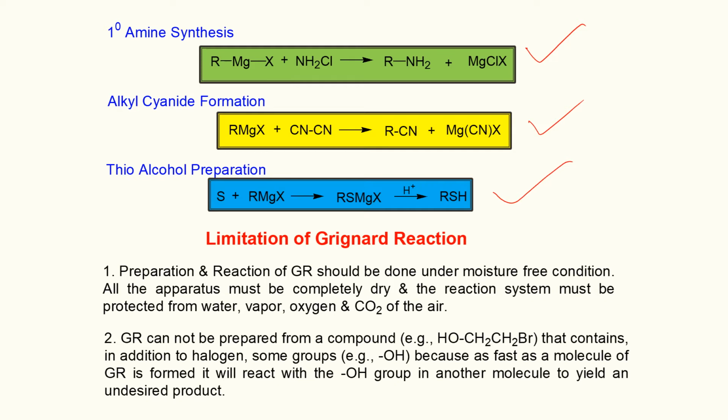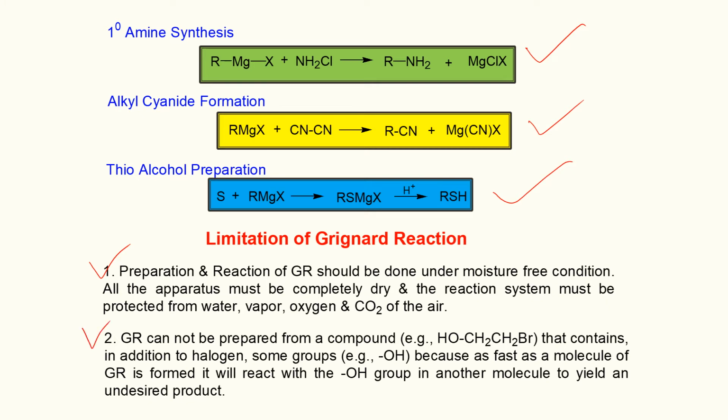Now about the limitations of Grignard reaction and reagents. Preparation and reaction of Grignard reagent should be done under moisture-free condition. All the apparatus must be completely dry, and the reaction system must be protected from water vapor, oxygen and carbon dioxide of the air, because in the presence of water, Grignard reagent will be converted to alkane, which I mentioned earlier.